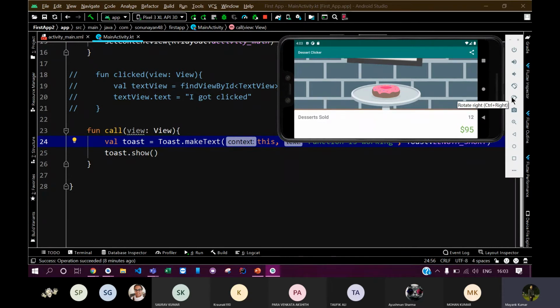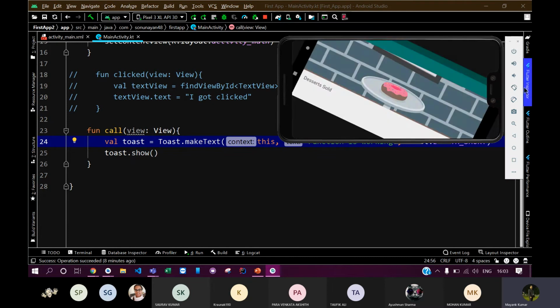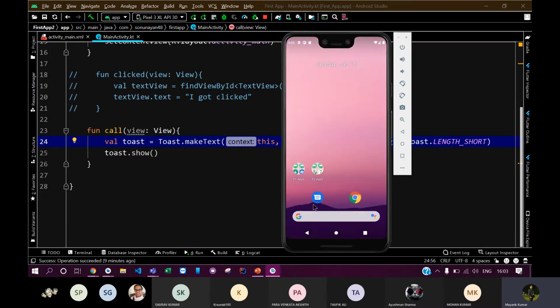So you will be getting to know how you can actually save this. Ideally, when you are building your Android app, you can try this as well: when you have some values there and you rotate your screen, those values will be gone. So you will learn how you can save these values. So this was the Dessert Clicker app.